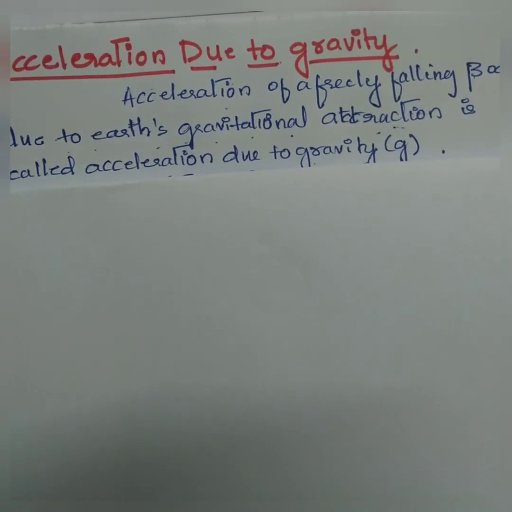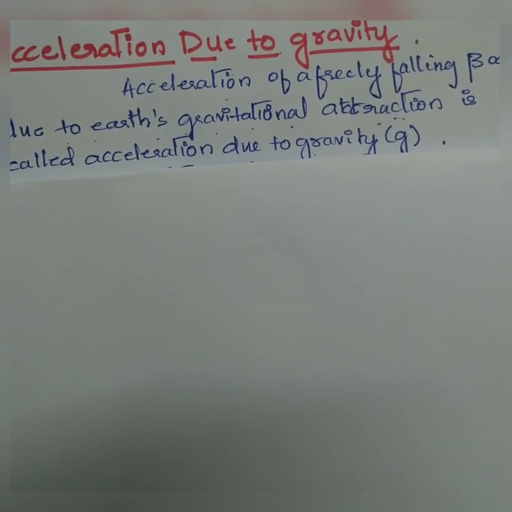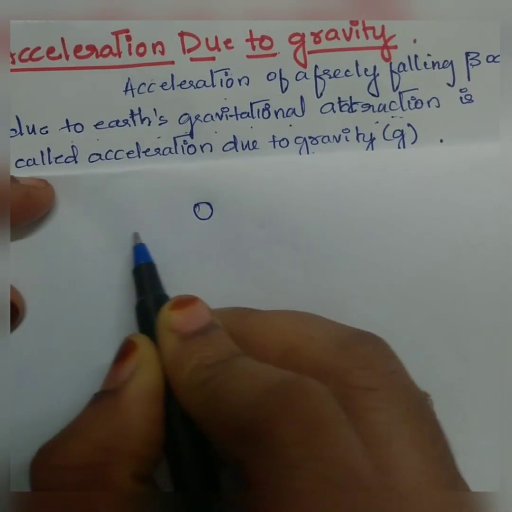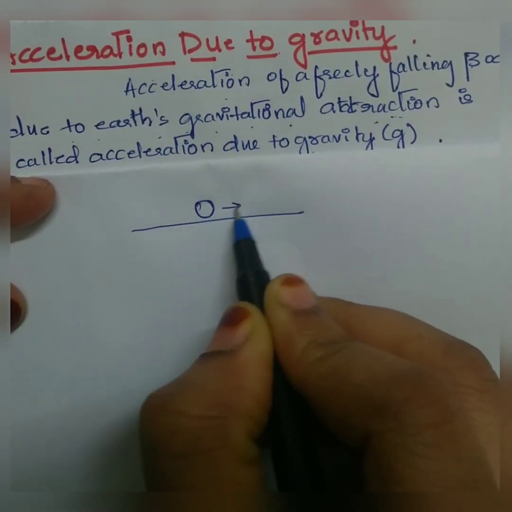In this video, we shall discuss acceleration due to gravity. So what does acceleration due to gravity state? The acceleration of a freely falling body due to Earth's gravitational attraction is called acceleration due to gravity. Suppose an object is moving in this direction.